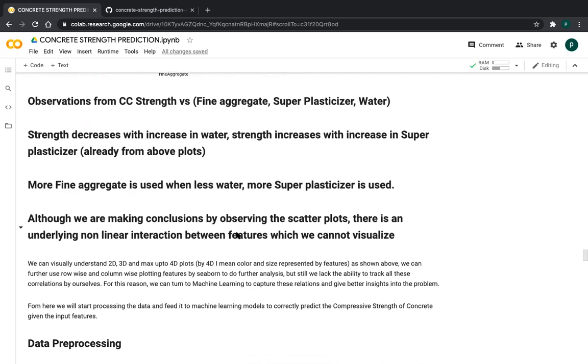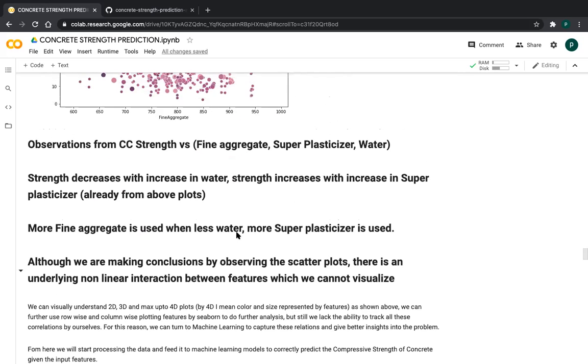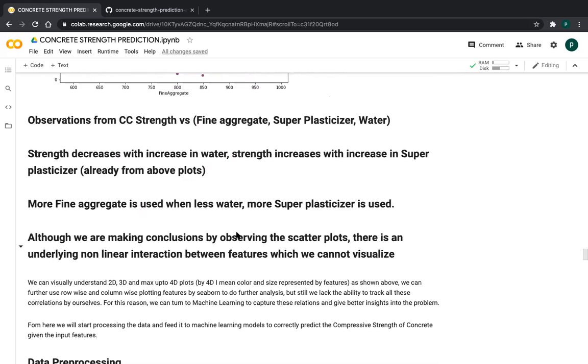So this is my conclusion, friends. We can visually understand 2D, 3D, up to a maximum of 4D plus planes. Other than that, 4D means we can differentiate with colors. We can also observe important features and relations using Pearson correlation, pair plot, and scatter plot, friends. This is normally the analysis part, but machine learning will do this analysis also. It will tell which features will be useful for predicting the strength.